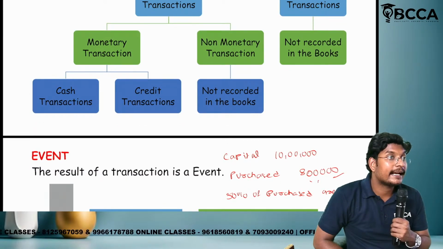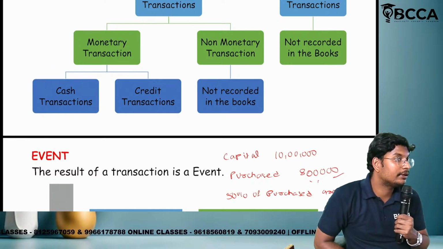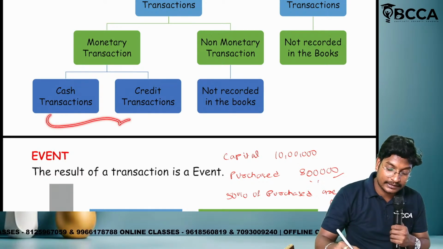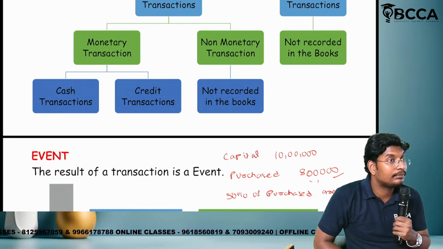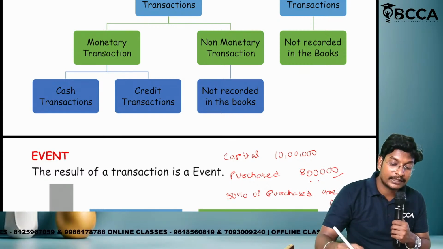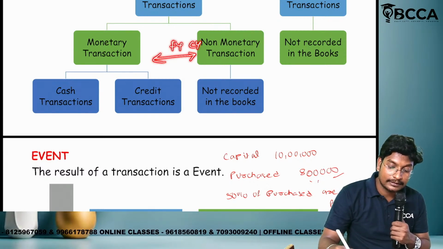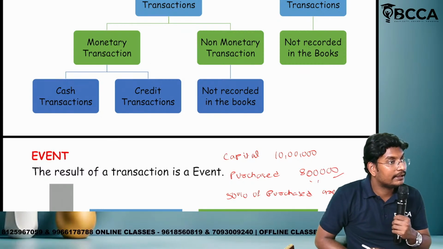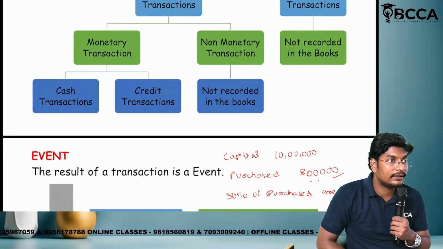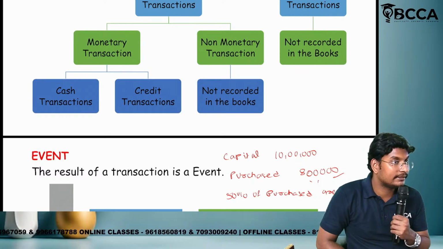So in the cash basis, we will record only the cash transaction. In the accrual basis, we will record the cash transactions and credit transactions, but related to the current year. What is the meaning of current year? We may follow the financial year or calendar year. If it is related to the current year, we will record, otherwise we will not record. For that we have to take examples. That example we can discuss in the next class.